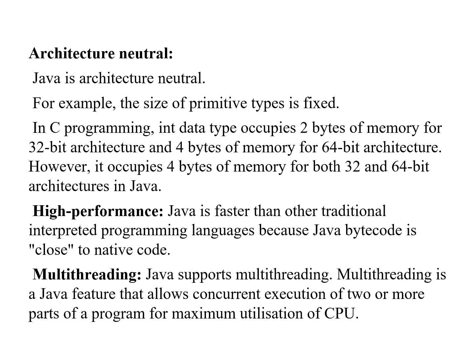Next is high performance. Java is faster than other traditional interpreted programming languages because Java bytecode is close to native code. Native code means machine code, language in terms of zeros and ones. Multi-threading. Java supports multi-threading. Multi-threading is a Java feature that allows concurrent execution of two or more parts of the program for maximum utilization of CPU. You will learn how to develop a multi-threaded program in Java later.